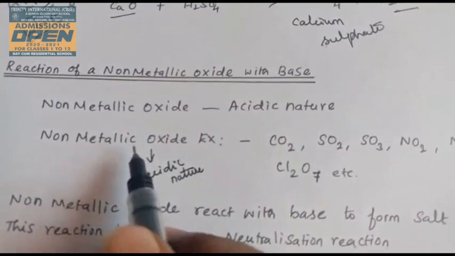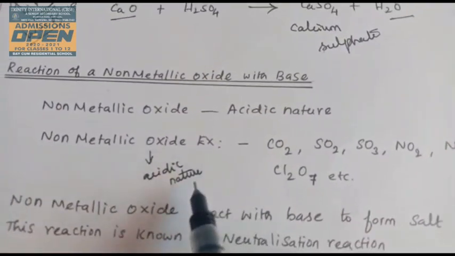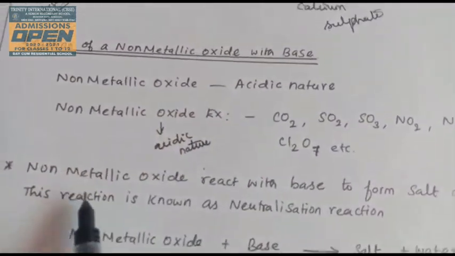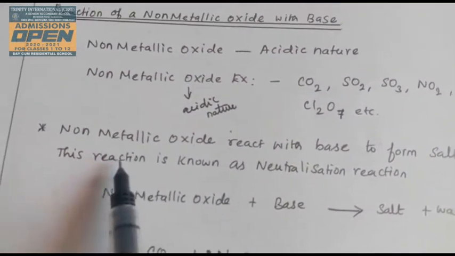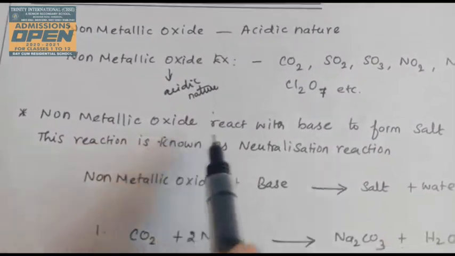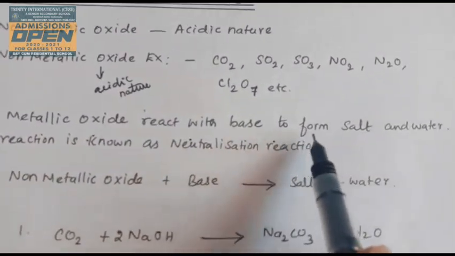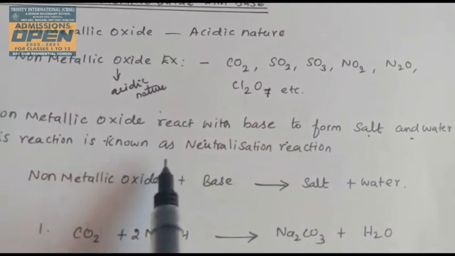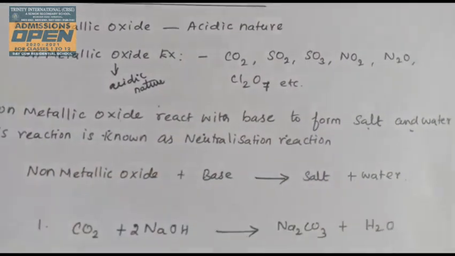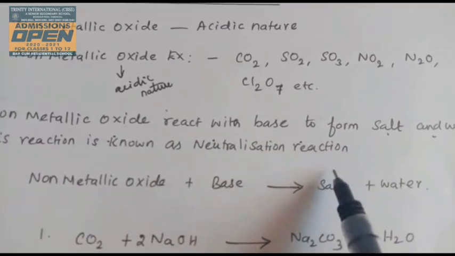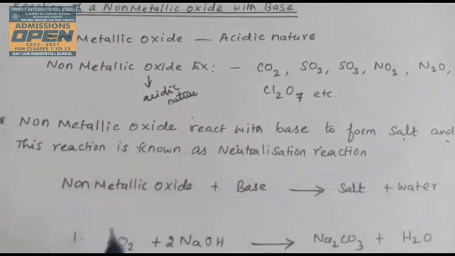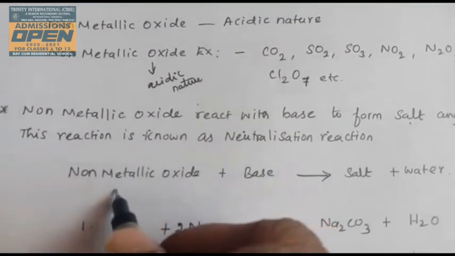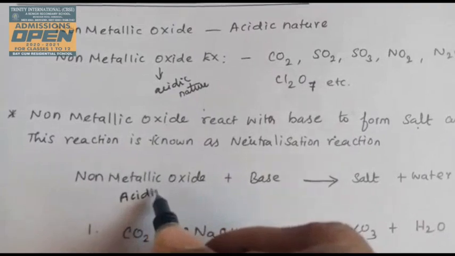Now, how does a non-metal oxide react with a base? Non-metallic oxide reacts with base to form salt and water. This reaction is known as a neutralization reaction. Example: you see the equation, non-metallic oxide. Now what is its nature? Acidic nature.